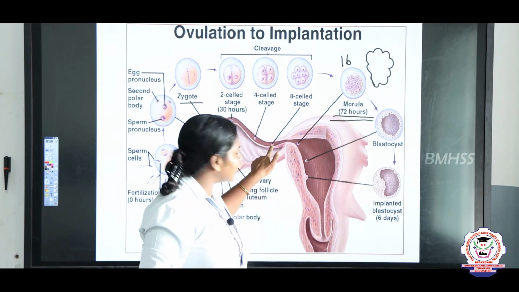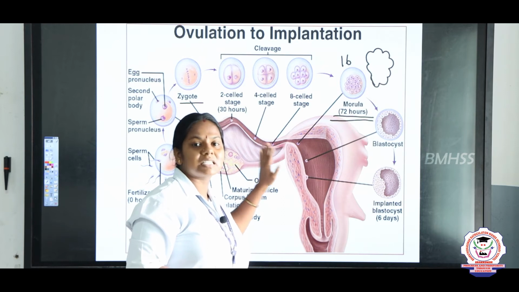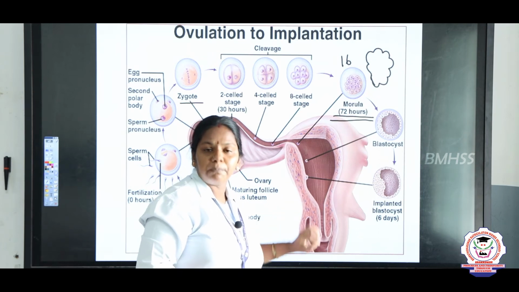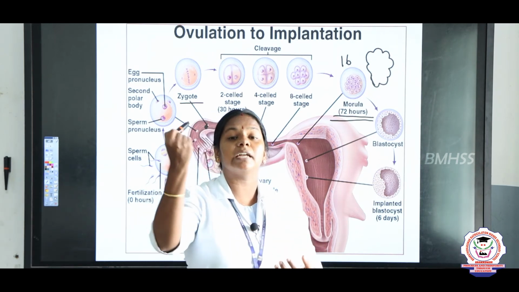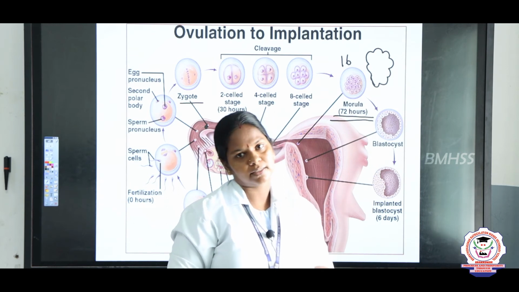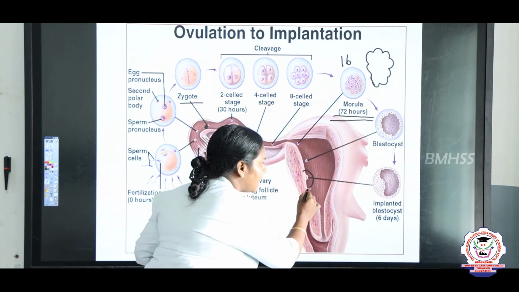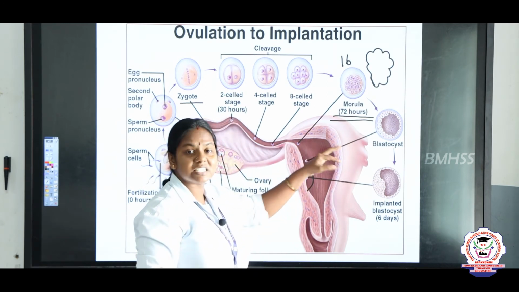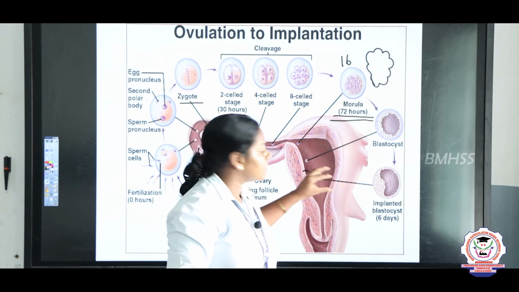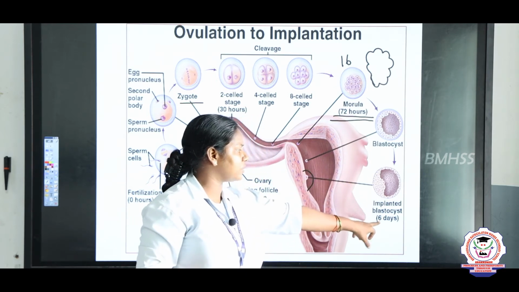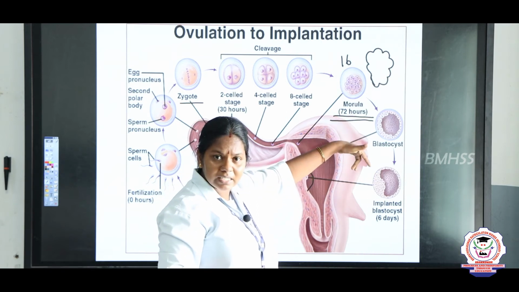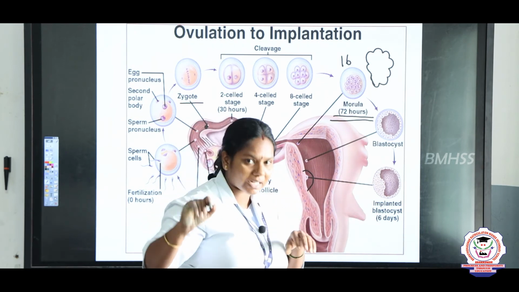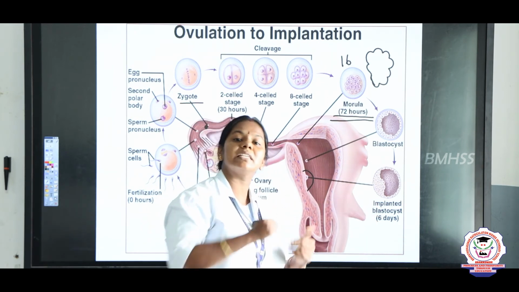So, when it is here in this region of the isthmus, it is in the 16th cell stage, that is the morula. But when it reaches the uterus for implantation, from the 16th cell stage it multiplies into the 100 cell stage and gets implanted. What is implantation? The attachment of the blastocyst. What is the blastocyst? At the 100 cell stage, it is called a blastocyst. Just look at this picture, children. So, at first 3 days, what is formed after fertilization? Morula is formed. Then another 3 days, totally 6 days, the blastocyst is formed and is implanted.